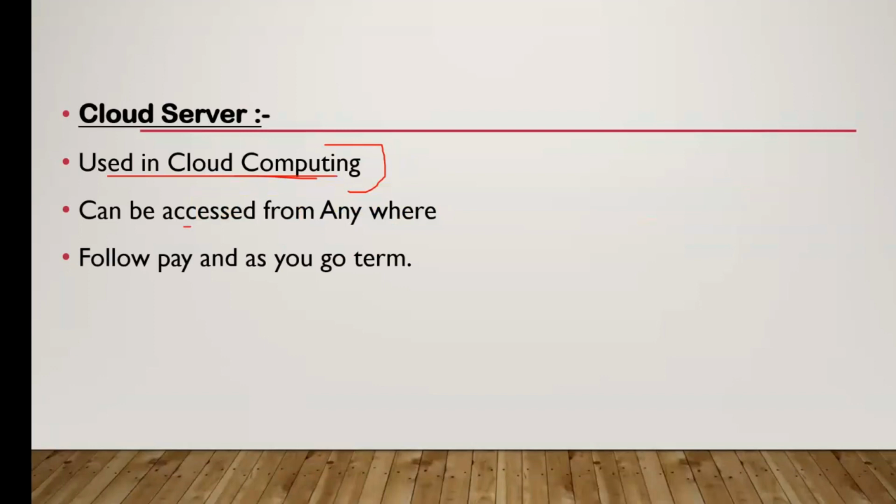Means you can easily connect this type of operating system like Windows 7, 10 or 11 with the server, and you can make these operating systems a client to this server. And in server operating systems, Microsoft provides Windows Server 2012, 2016, 2019, and 2022 is also released. So we have this type of server operating system available. If you want to create a server, then firstly you have to install the server operating system. Then after that, you have to configure some services.